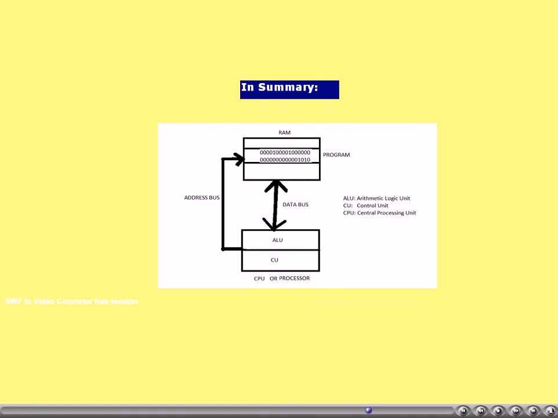This is repeated till the end of the program is encountered. Mind it, when an instruction is executed, the results are normally available first in the registers, and then they will be saved to the memory, that is RAM also,